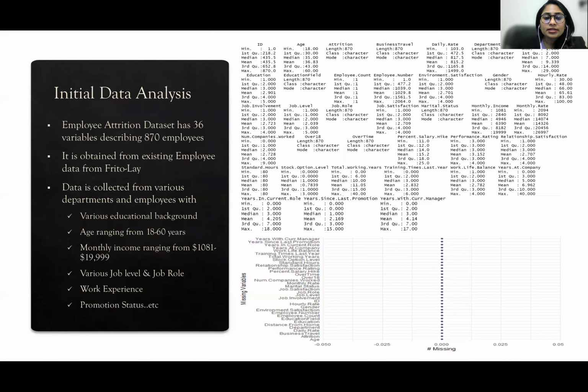The employee attrition data set has 36 variables describing 870 employees. It's obtained from the existing employee data from Frito-Lay. Data is collected from various departments and employees with various educational backgrounds, age ranging from 18 to 60 years, monthly income ranging from $1,000 to $19,000, various job levels and job roles, work experience, promotional status, etc.